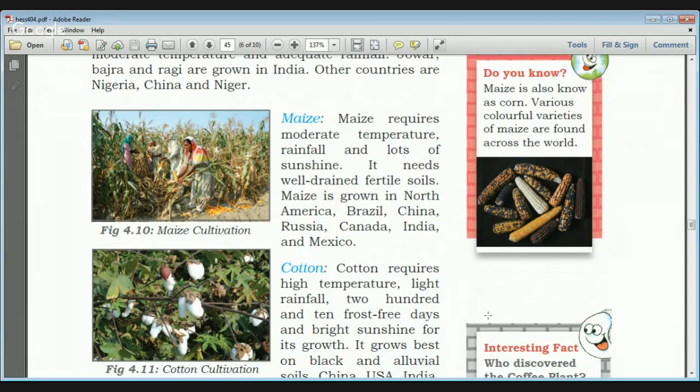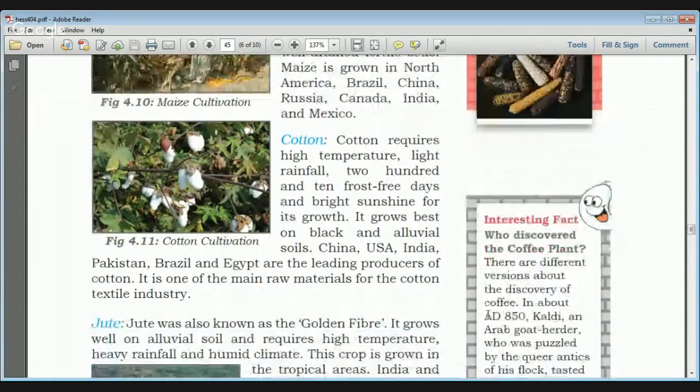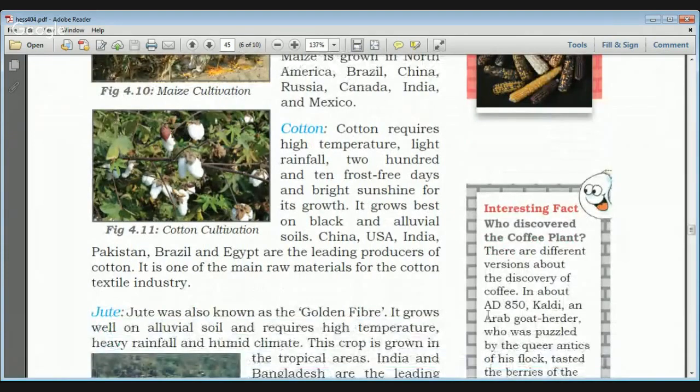The important fiber crops of India are cotton and jute. Cotton is cultivated in the Deccan Plateau of India. It needs high temperature, light rainfall and 210 frost-free days, and it grows best on black and alluvial soil.